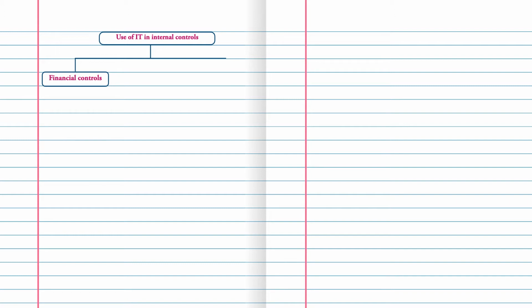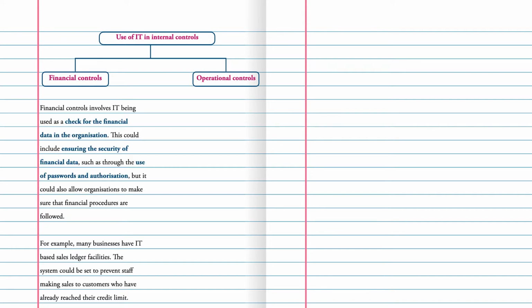financial control, operational controls. Financial controls involves information technology being used as a check for the financial data in the organization. This could include ensuring the security of financial data, such as through the use of password and authorization. But it could also allow organization to make sure that financial procedures are followed.